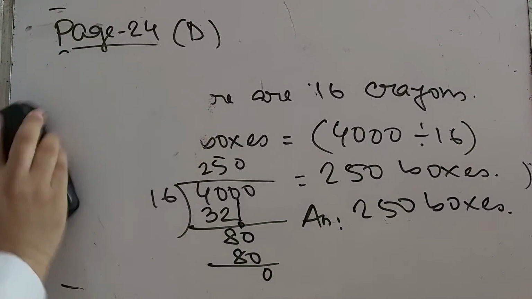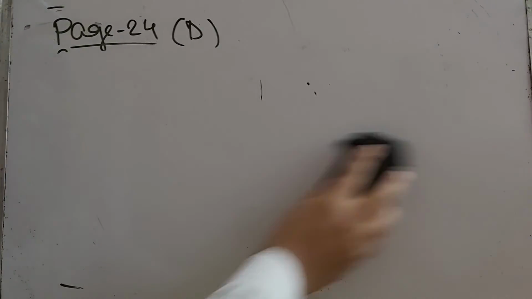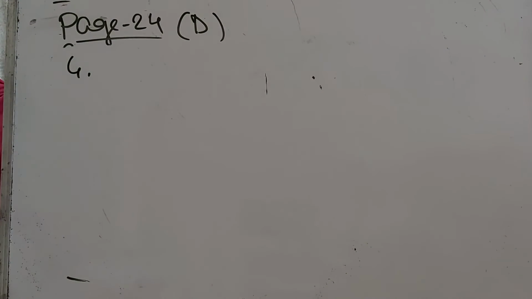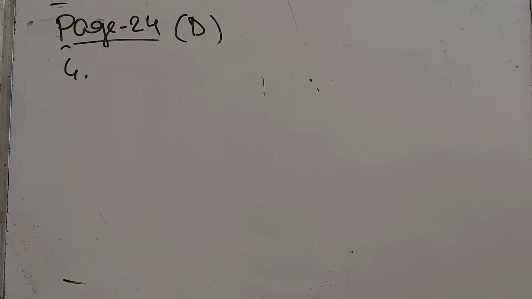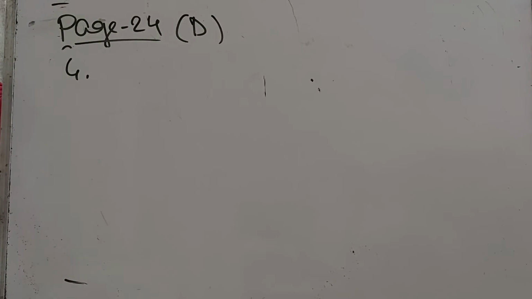Now number 4. Number 4 says rupees 5,550 is collected from 15 families whose homes have been damaged by floods. How much money will each family get? So now we have to write out the statements. So rupees 5,550 is collected for 15 families.